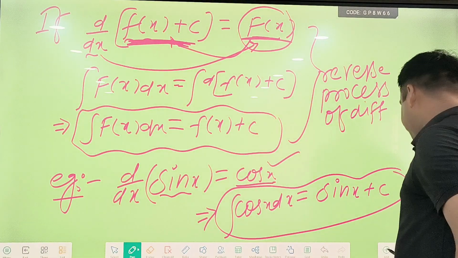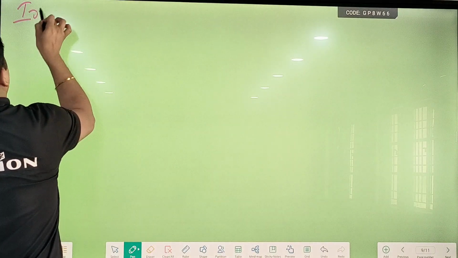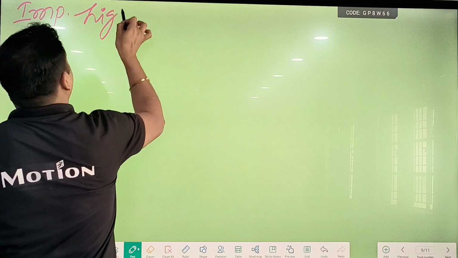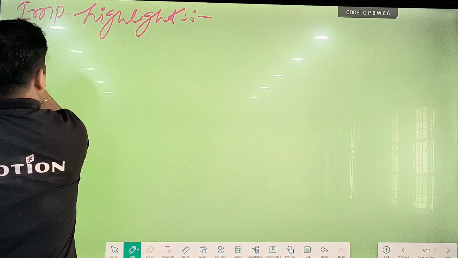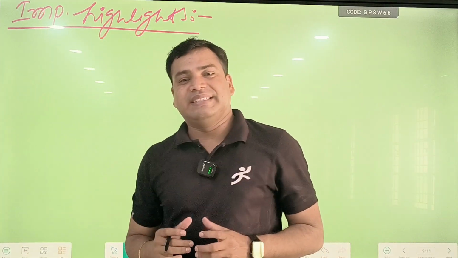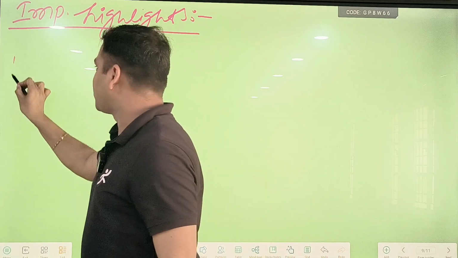So next point, some important highlights regarding indefinite integration. Okay, now you can easily understand why we call it indefinite integration. So first point I am going to explain here.